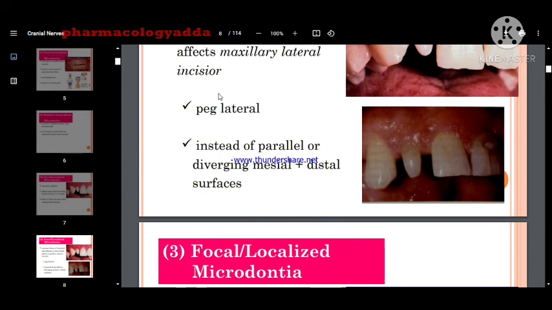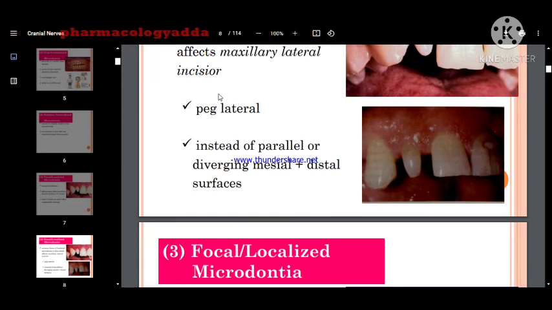Peg lateral is a condition that is associated with the maxillary lateral incisor, most often asked with you in the viva, and you all people become dumb there. No, we have not to be dumb there. Peg and lateral, these two words should be divided. Peg means anything smaller in size. Peg. Lateral incisor. Now I am assuring you, you will not forget it.